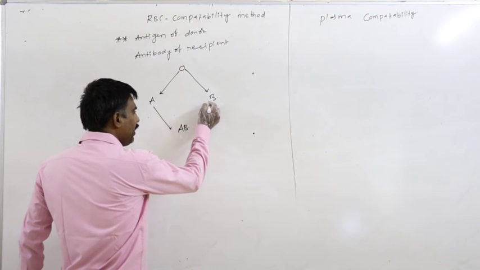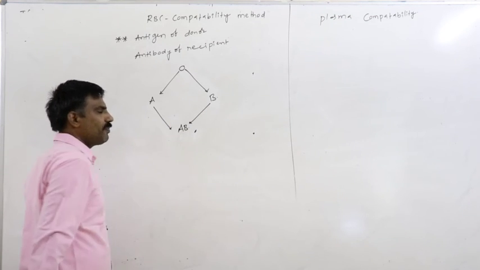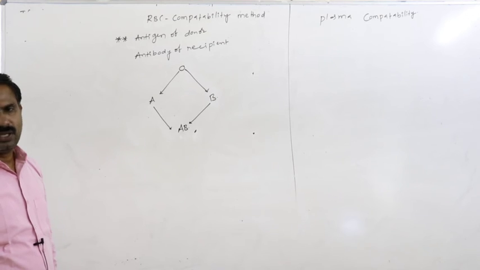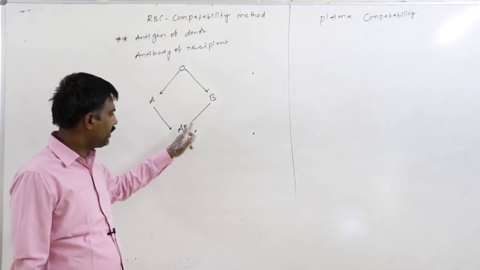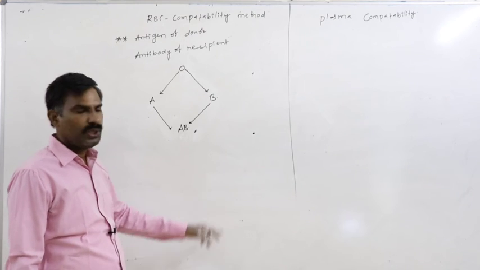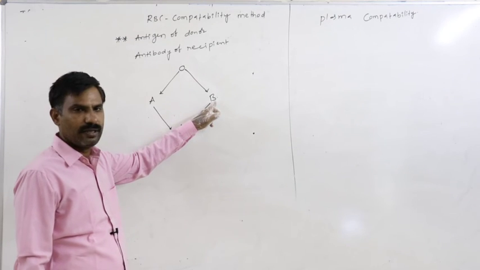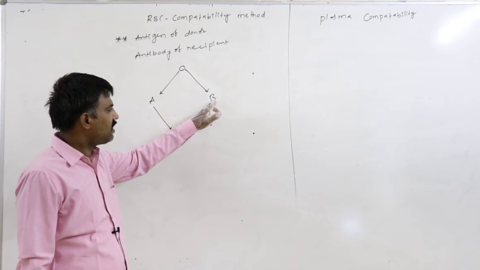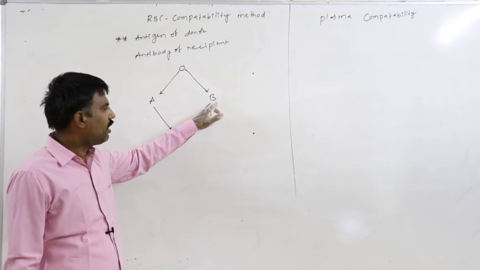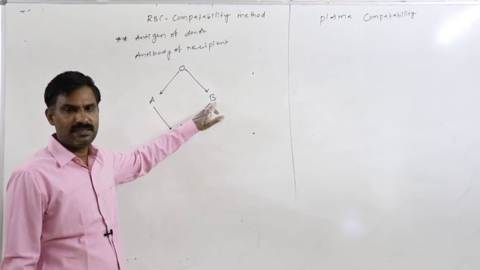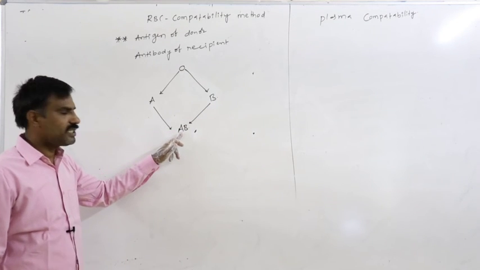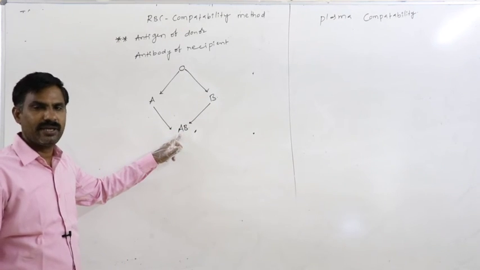Similarly, if we transfer the blood from B into AB, in this case also, who is the donor? B. On the surface membrane of the RBC of B, antigen B is present. Who is the recipient? AB.